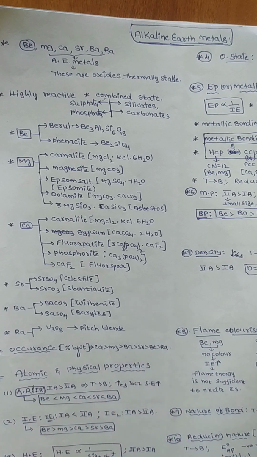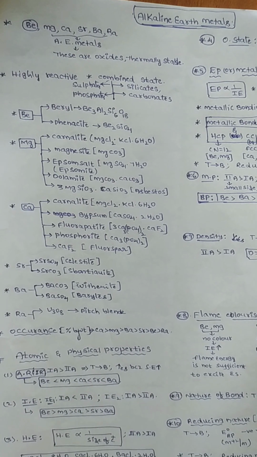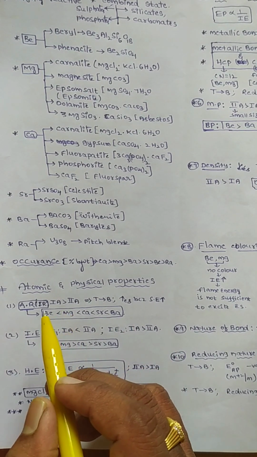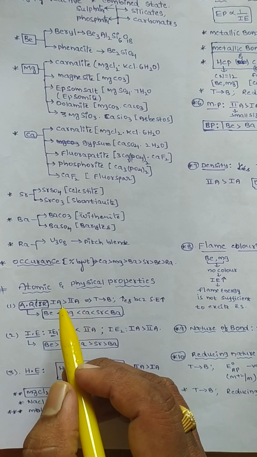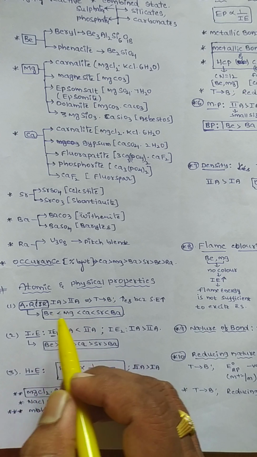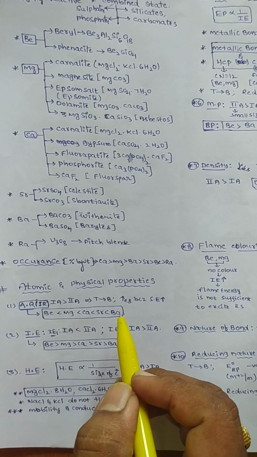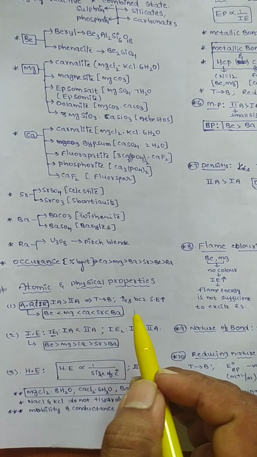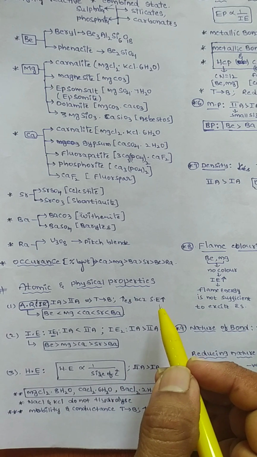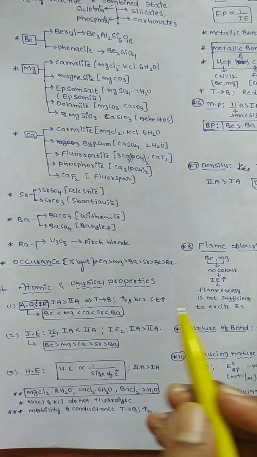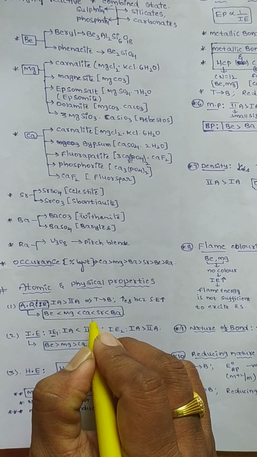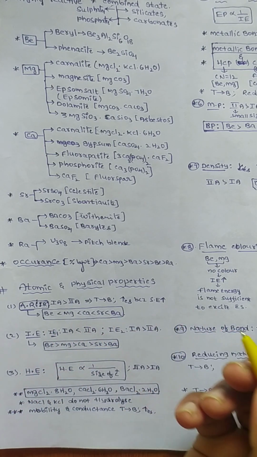Next, atomic and physical properties of these group elements. The atomic radii and ionic radii of these group elements are smaller than those of the first A group elements. We know that left to right atomic size decreases. Within this group, top to bottom atomic radius increases because of increasing shielding effect and decreasing effective nuclear charge. So atomic radii and ionic radii increase: Be+2, Mg+2, Ca+2, Sr+2, Ba+2.